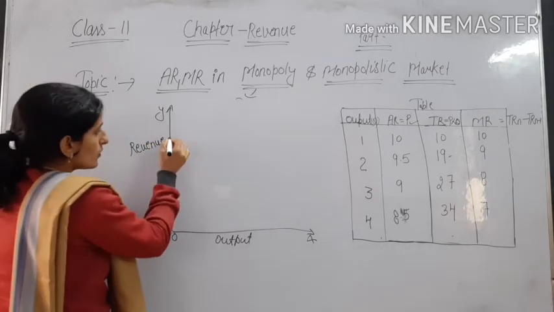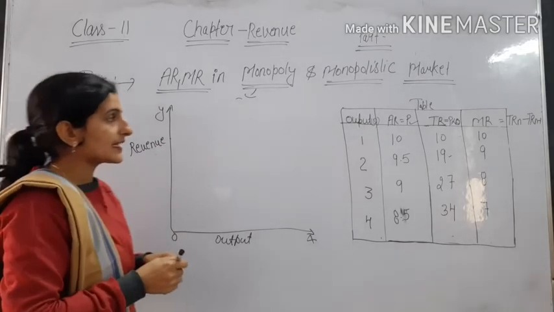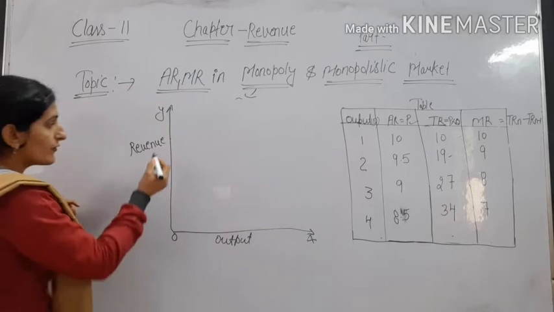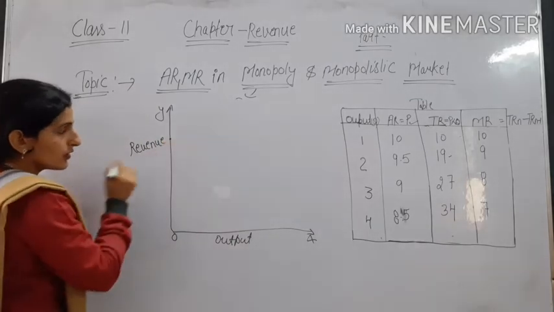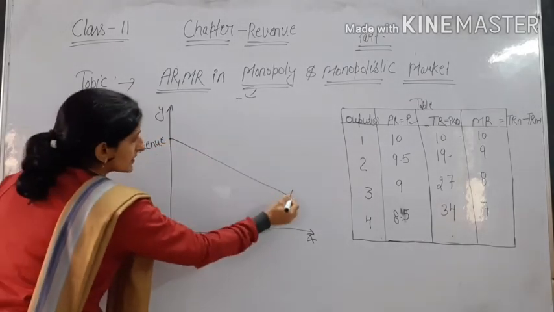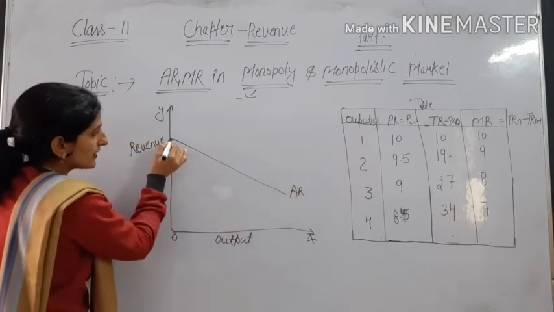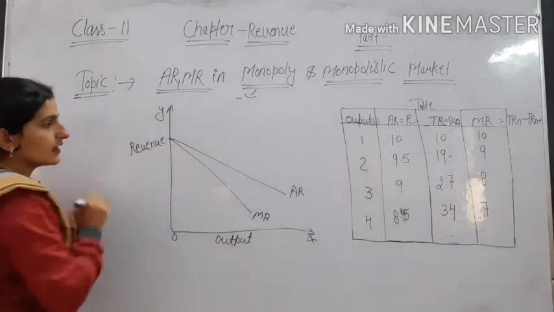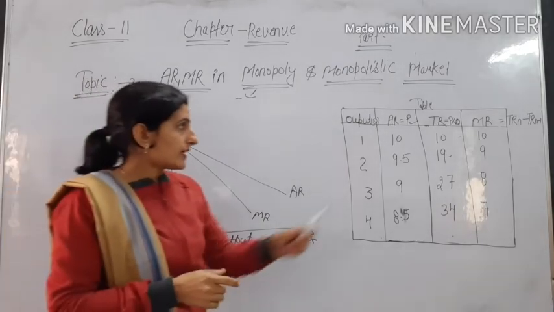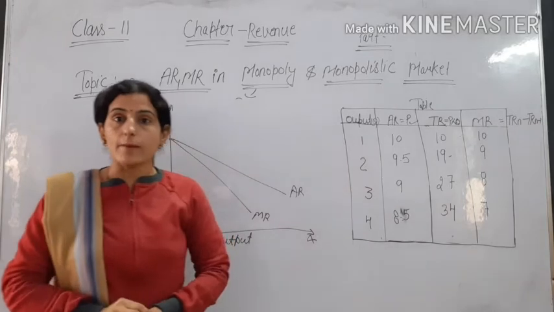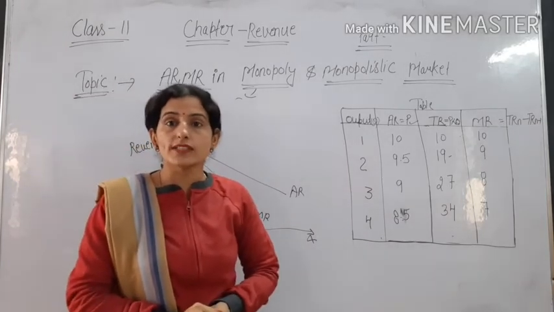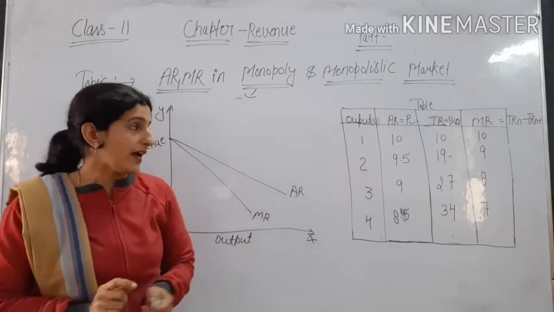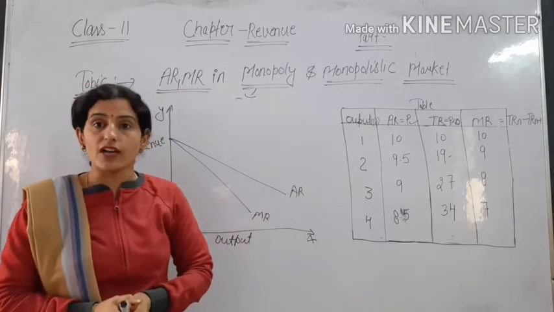Okay, so firstly we can see that AR is 10, then MR is also 10. It means both will start from the same point. Okay, this is our AR and this is our MR. Here also AR is decreasing less than MR. MR is decreasing more than AR. The difference between AR is 0.5, but the difference between MR is 1.